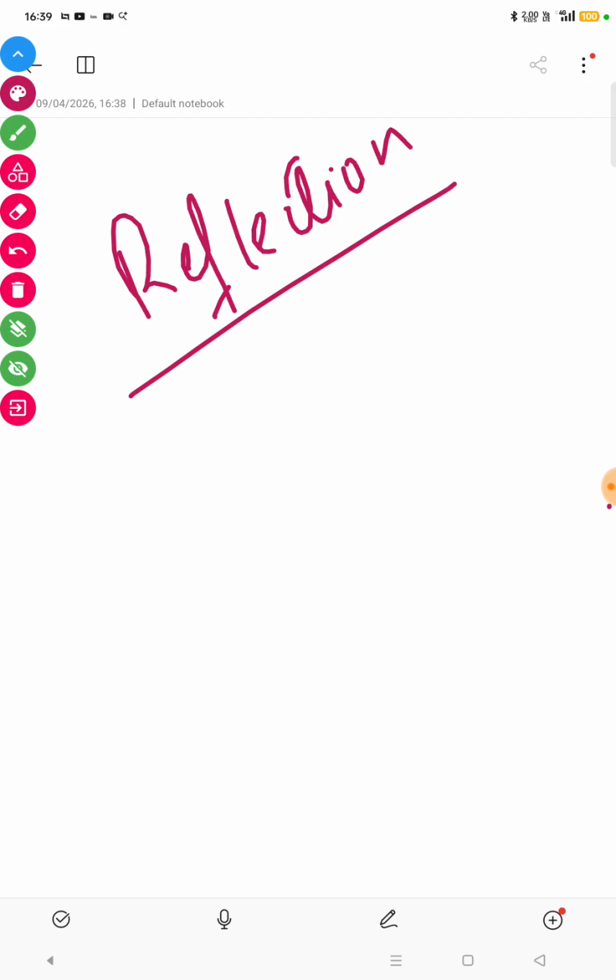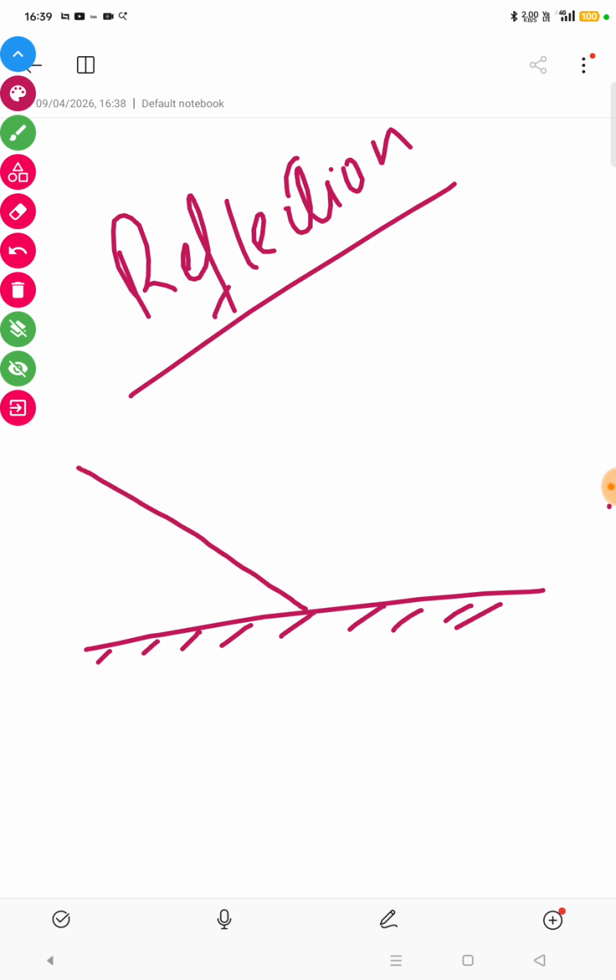In case of reflection, we know that this is a reflecting surface. A ray of incident light comes and falls on the reflecting surface. This normal is an imaginary line which is perpendicular to the reflecting surface, and after reflection the reflected ray bounces back into the same medium.